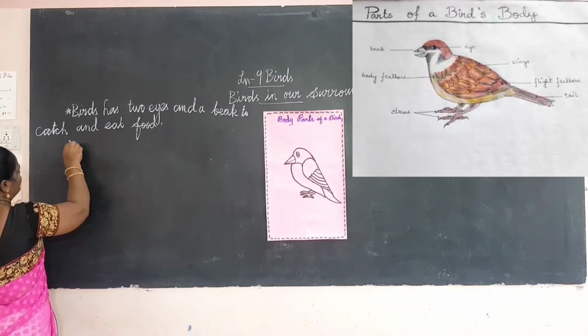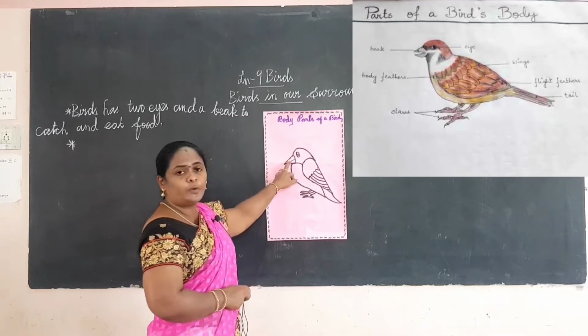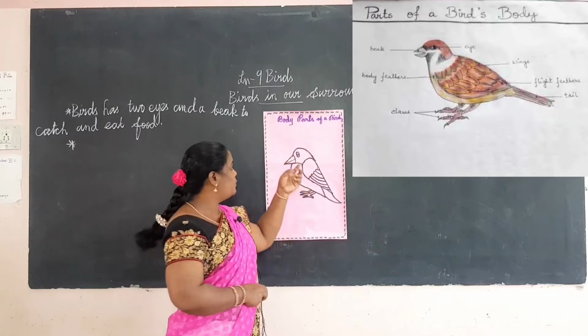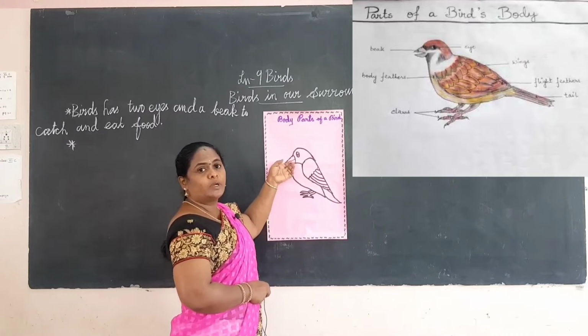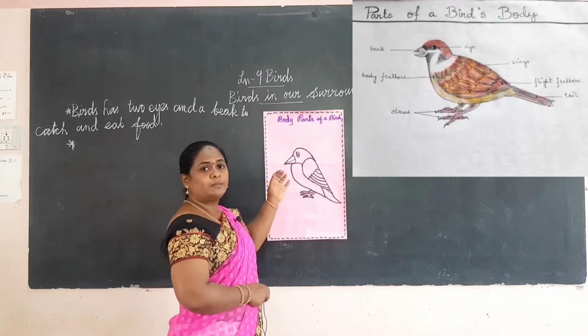The bird also has 2 tiny openings on the beak, which help them to breathe.